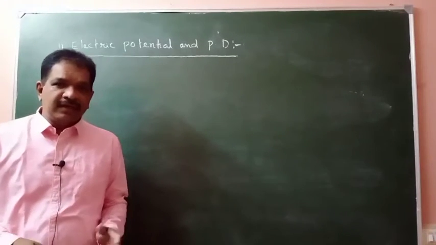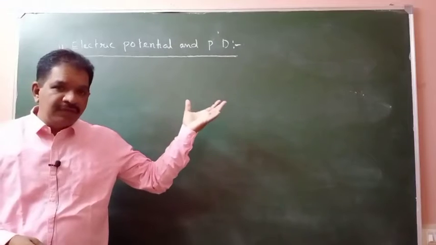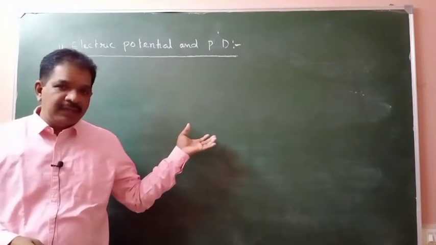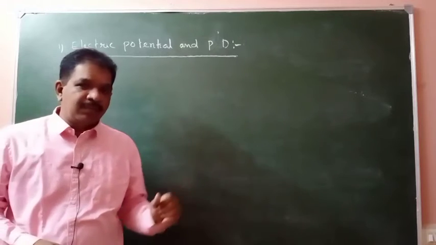Work done in bringing unit positive charge from infinity to a point in the electric field is called electric potential at that point.